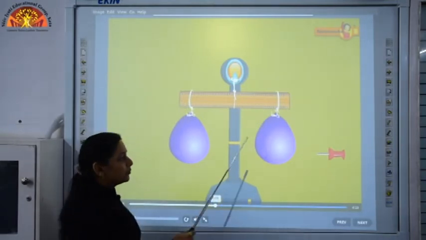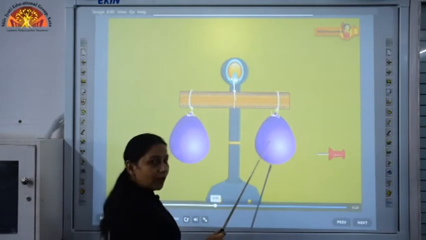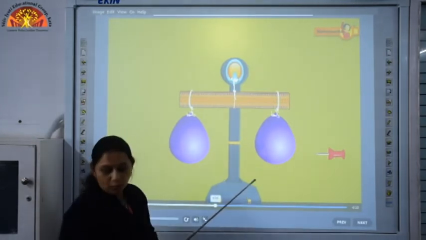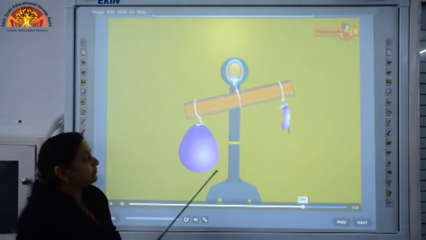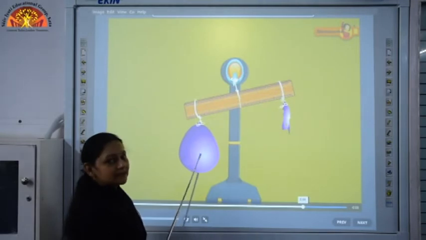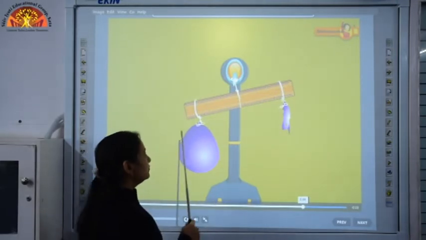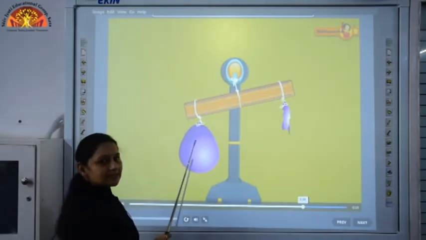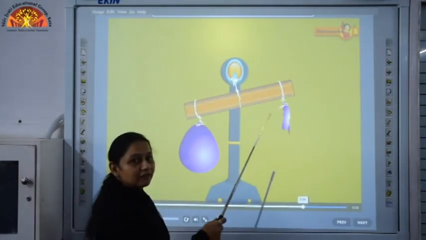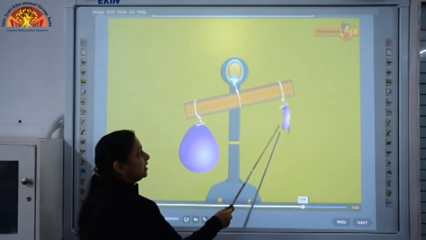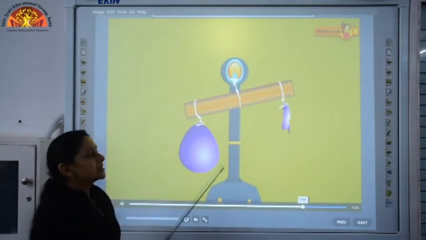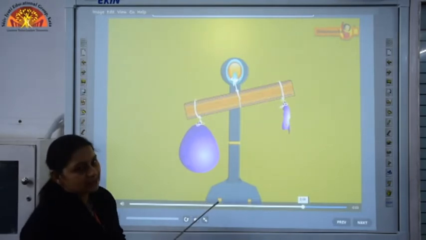But if you prick one balloon and make the air come out, what will you observe? That the ruler moves to one end. This shows that the balloon which has air inside it is heavier than the balloon which is deflated or does not have air in it. So, this activity shows that air has weight.